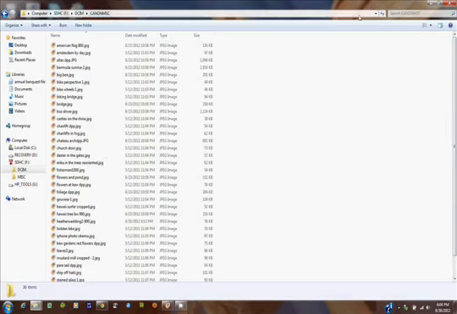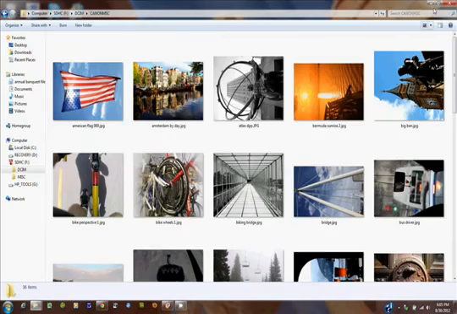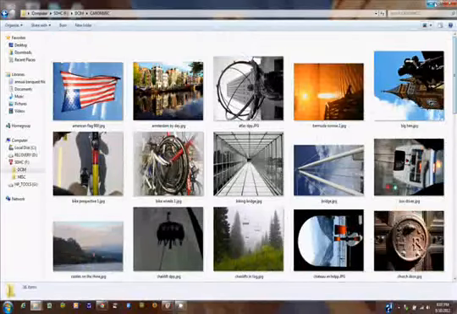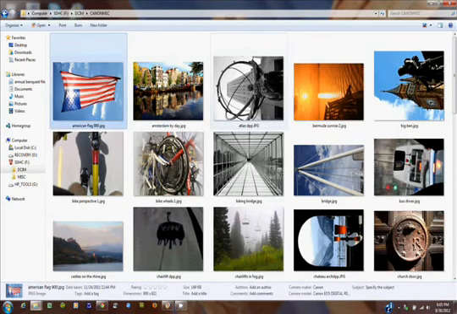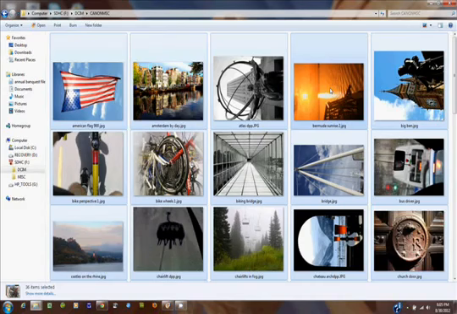We can go to view and see what we have. Let's go to extra large icons, and not a lot of pictures on here. We could selectively pick a few, like this one, maybe control click, but in this particular case I think I'm going to select all of them. I'm going to hit Control A. You notice all of them are highlighted in blue.